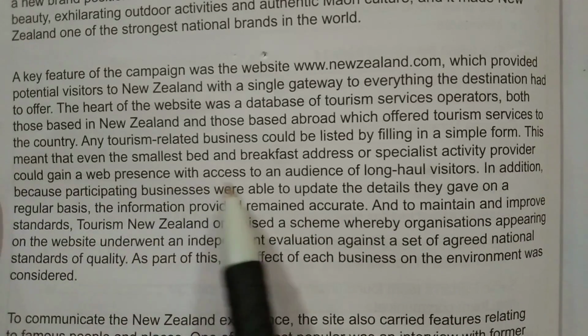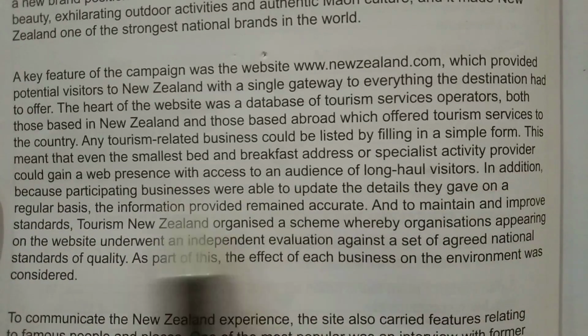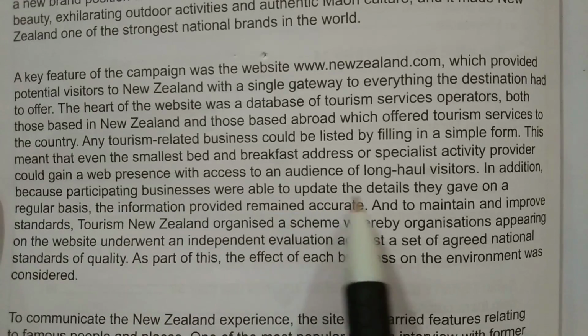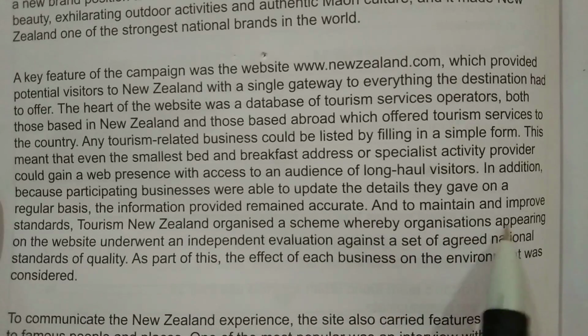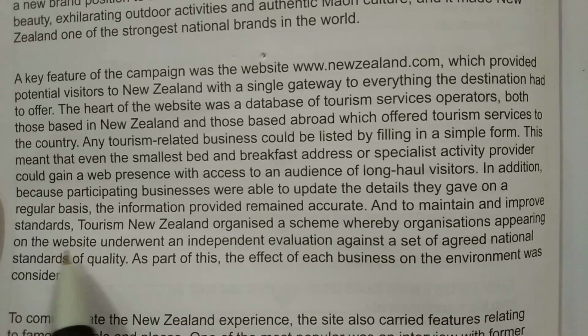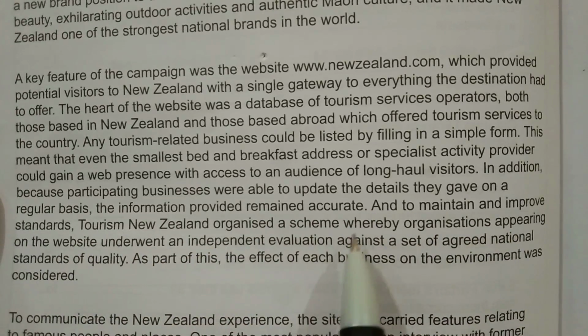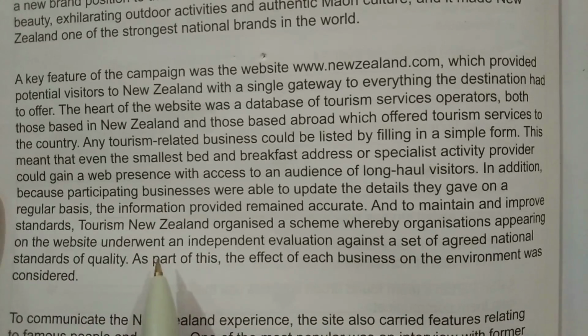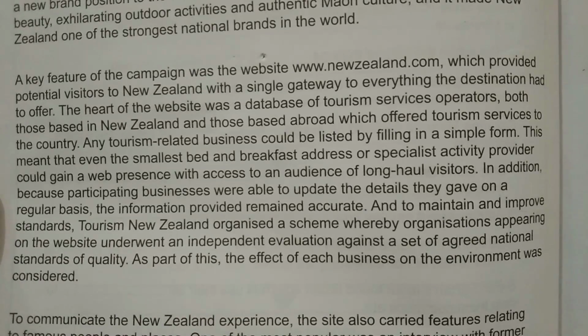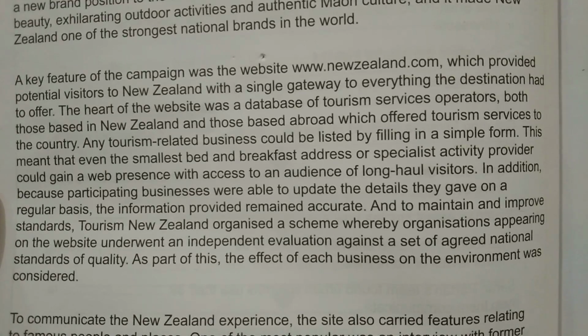Any parallel wording? Audience, long haul visitors. In addition, participating businesses update details and improve on a regular basis, information maintained. So I'm not able to find any word that has the same meaning as geographical location. So there are no such details in this about how the individual tourist searches for information. So I think it's not given.